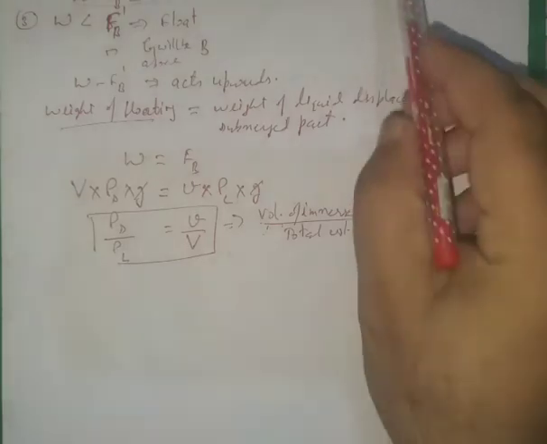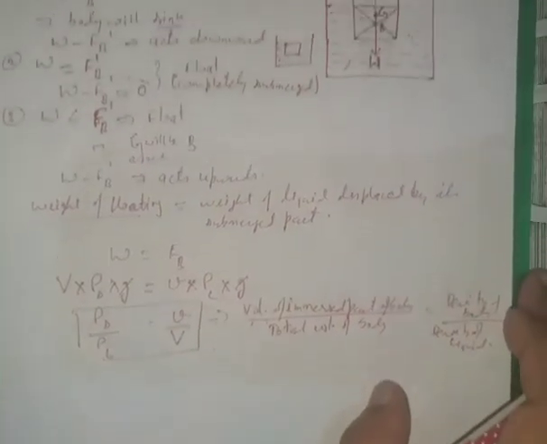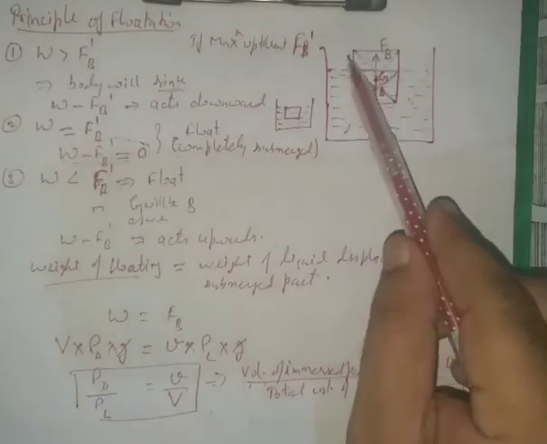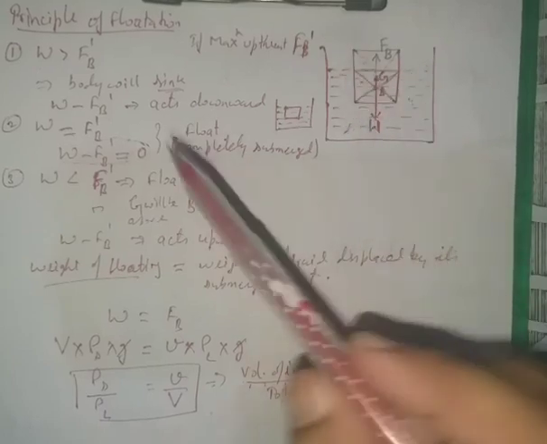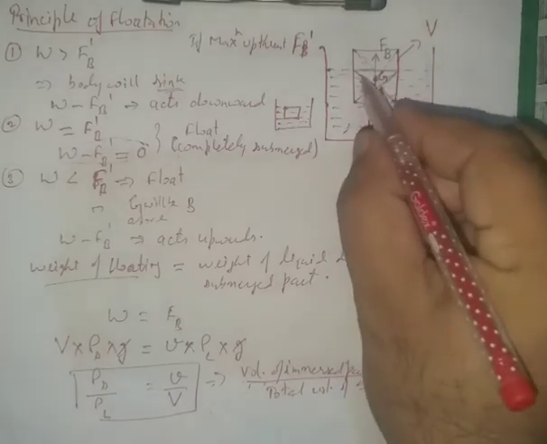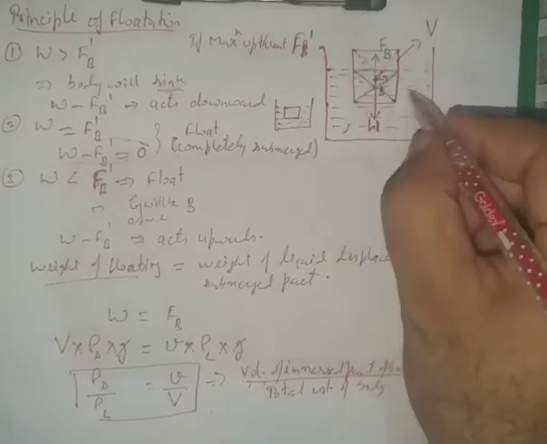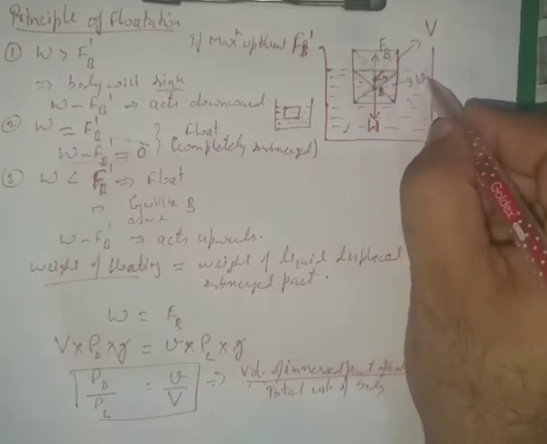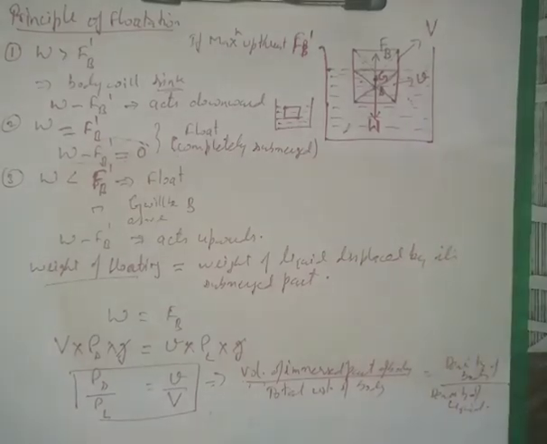If I am talking about this diagram, then let us say the total volume of the body is capital V, and the volume of the part that is only immersed in the liquid is V dash, or small v. That's why we have written it as small v. So this relation we should remember: rho S over rho L is equal to small v over total volume V. This is what we should remember.